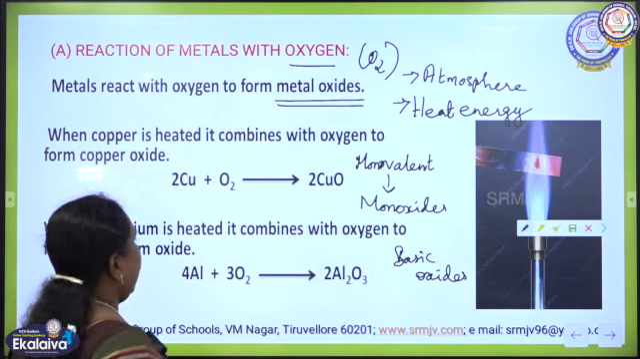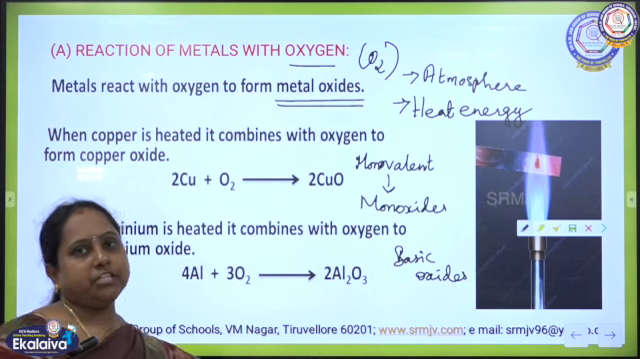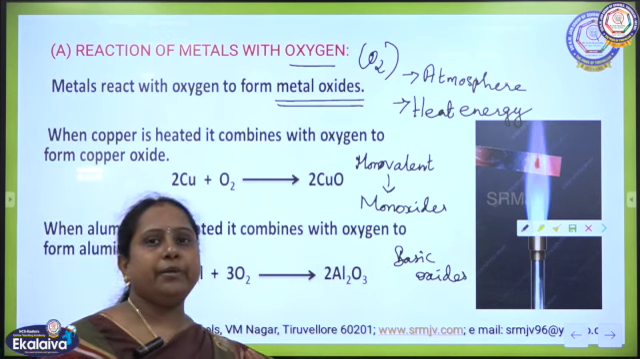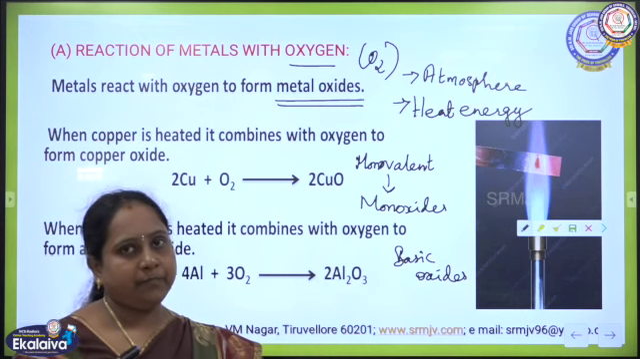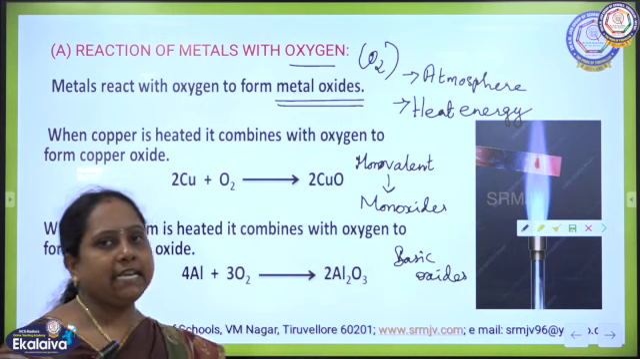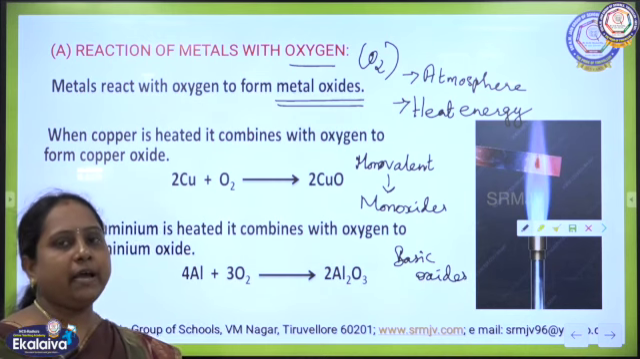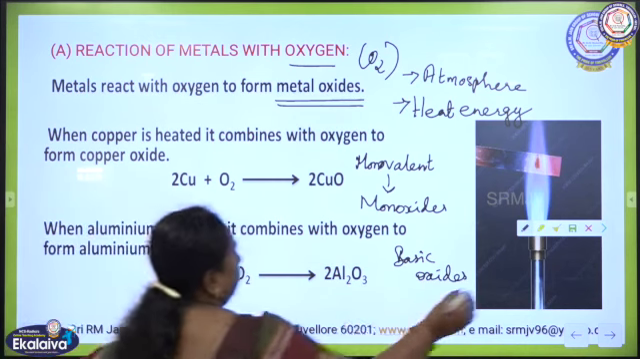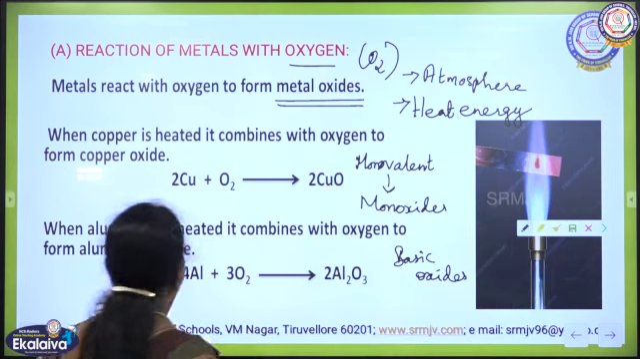Okay, children. And there are some exceptions, because some of the metals will be producing amphoteric oxides. When we learn about the nature of oxides, I will tell you in detail about the type of oxides produced by metals, children. Okay. So, here we have two examples.